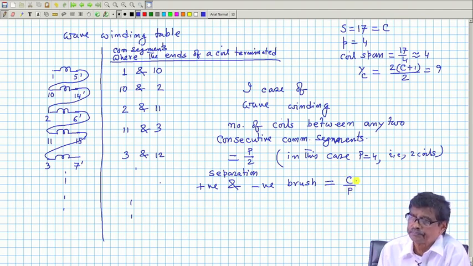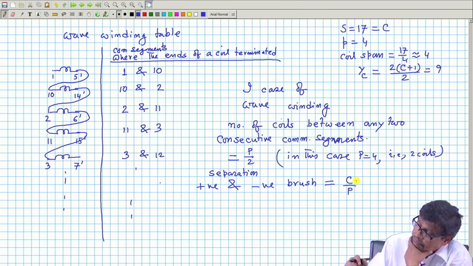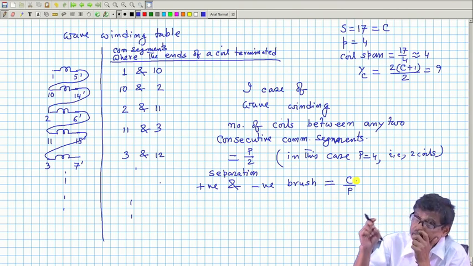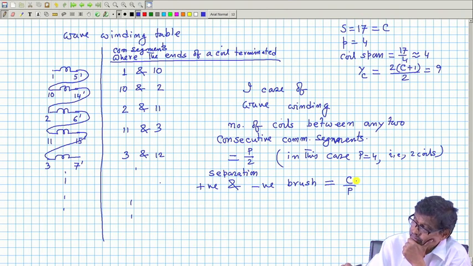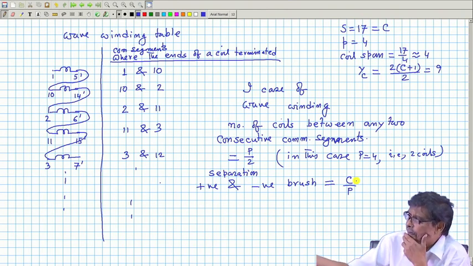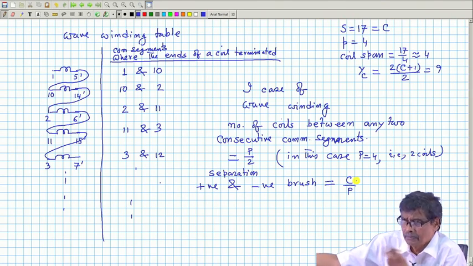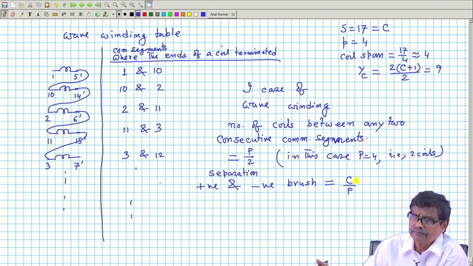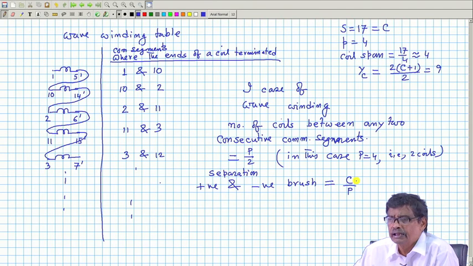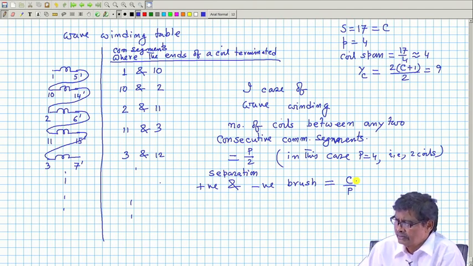What else? Because if you have identified where the positive brush should be, then the negative brush must be C by P separation after, is it not? Positive voltage polarity and negative voltage polarity depend upon C by P, nothing else. That is also true in case of lap winding. Okay.